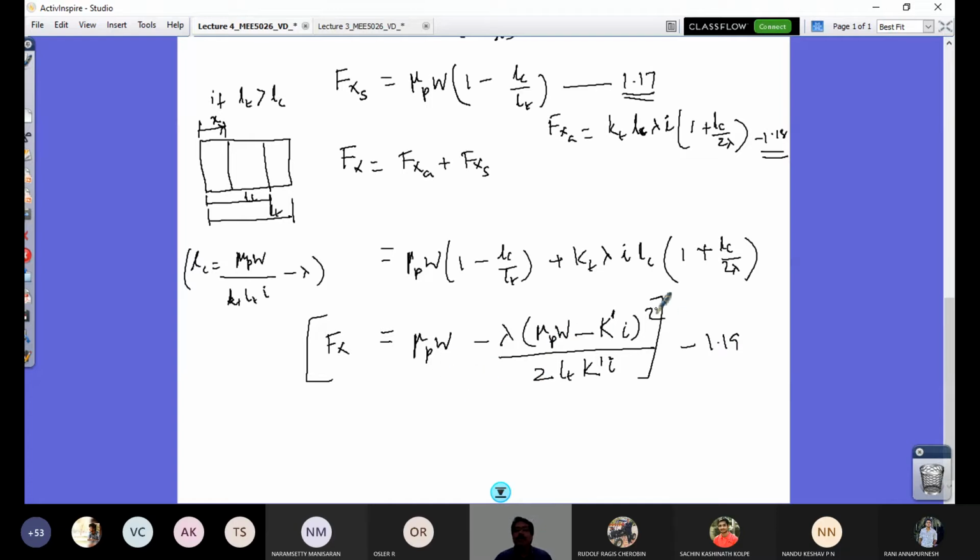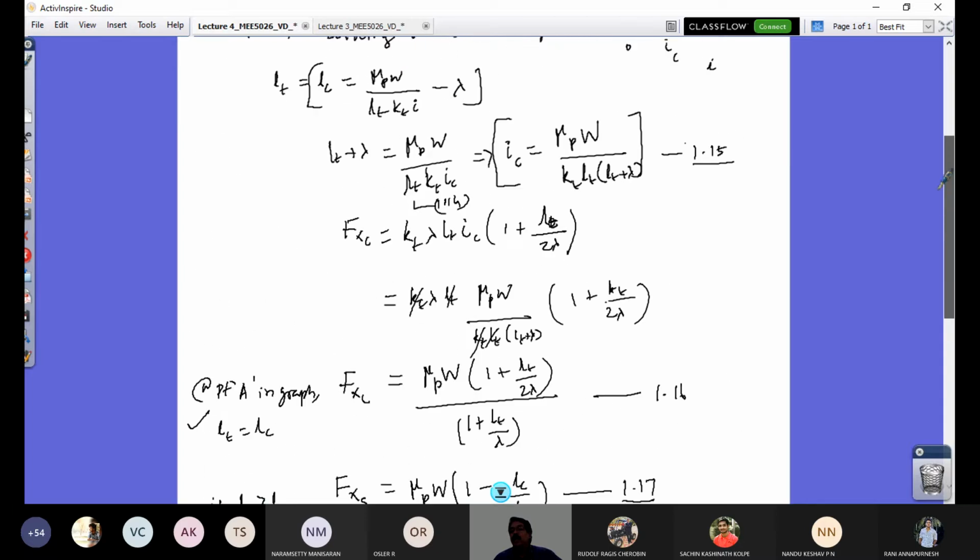See, mu p W square comes. So what is this capital K dash? It is used for simplicity. It is small kt, lt and lambda. So when I substitute this expression in LC and deduce this, I would have this kt, lt, lambda coming here. So I replace that conveniently like this to represent a simplified form. So this is my final tractive force that is developed,